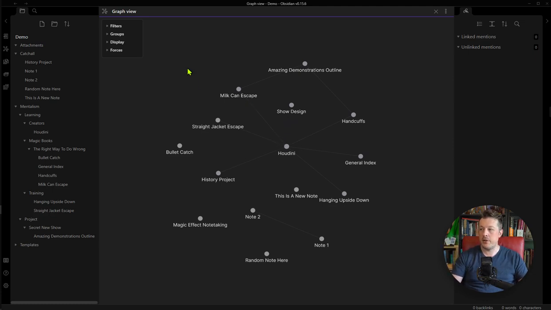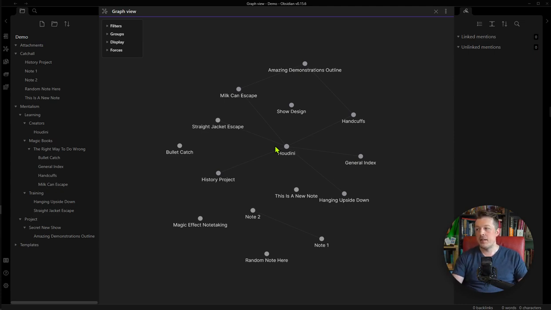So now let's dig into some of the advanced ways of making use of this. And this view really only works for you if you work the system. And by that, I mean creating those hyperlinks and using tags.